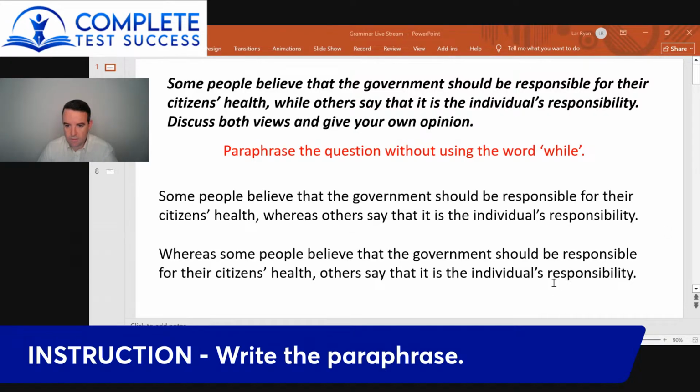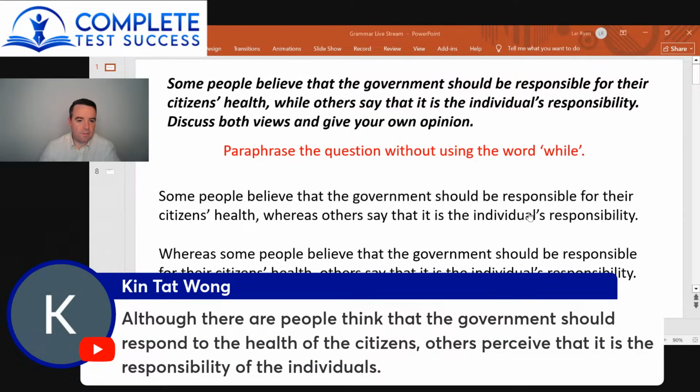For some reason, Wang's sentence is not showing up on my comments, but I can still look at it from here. Okay, so Wang said, although there are people, do you know what, I'm going to try and type this up because we do need to look at it.